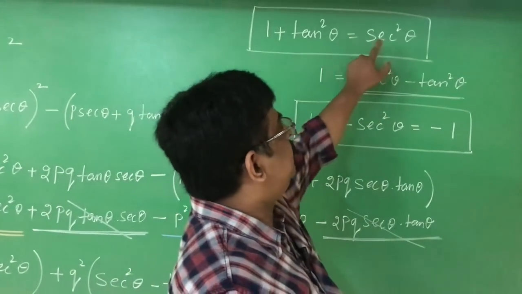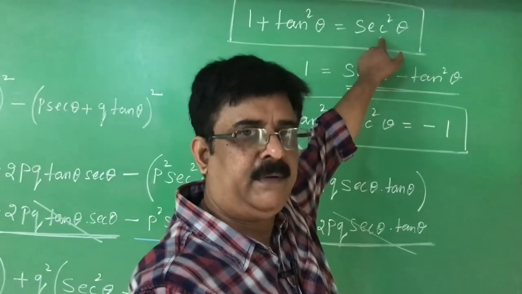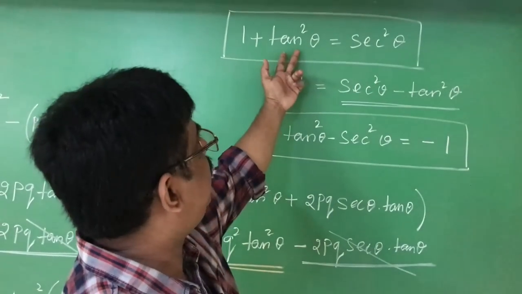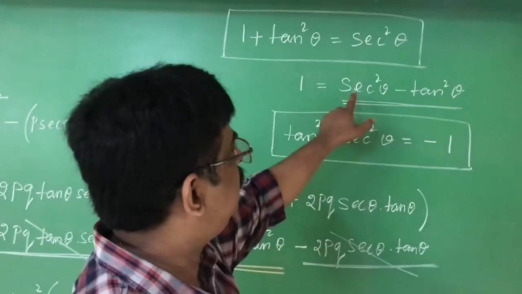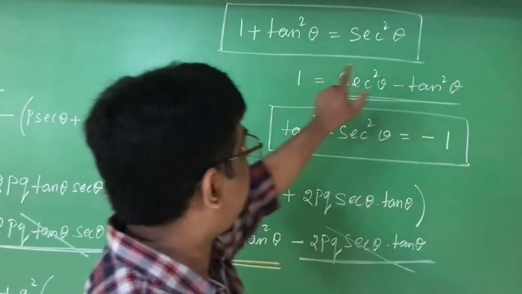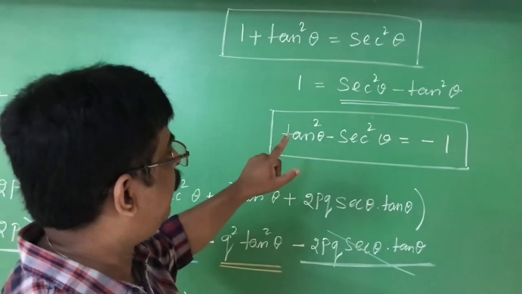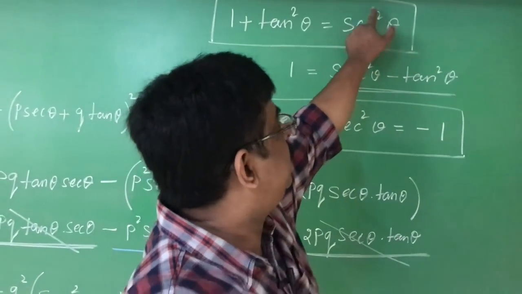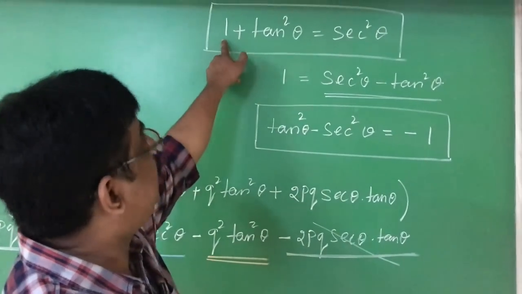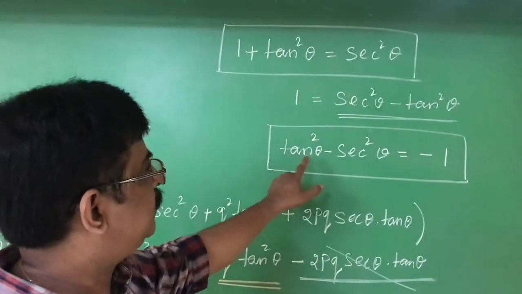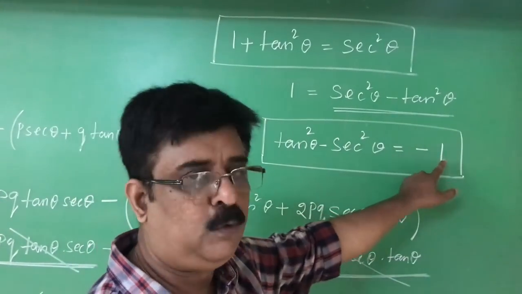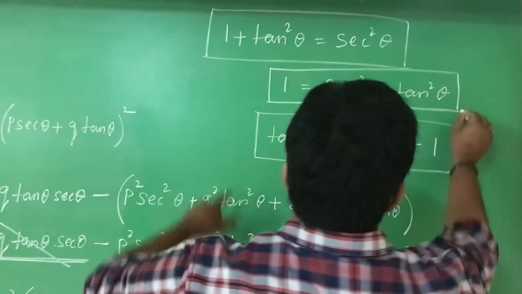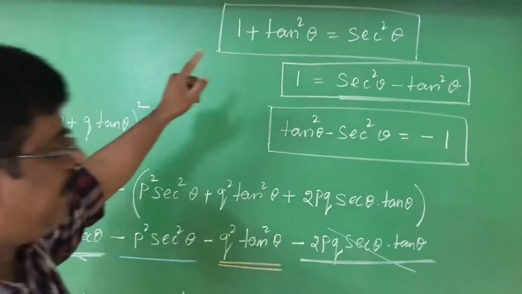1 plus tan square theta is equal to secant square theta is the standard basic trigonometrical identity. If I want secant square theta minus tan square theta, tan square theta is to be transferred to this side. Therefore, secant square theta minus tan square theta is equal to 1. Suppose I want tan square theta minus secant square theta, I transfer secant square theta to this side and 1 to that side. Therefore, tan square theta minus secant square theta is equal to minus 1. I got 2 results now, using this basic identity. Now I come back.